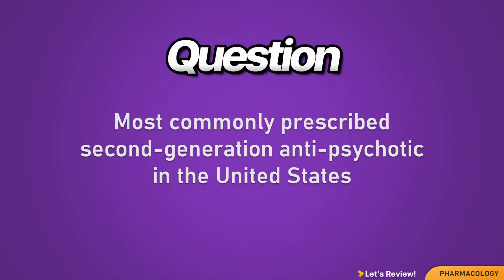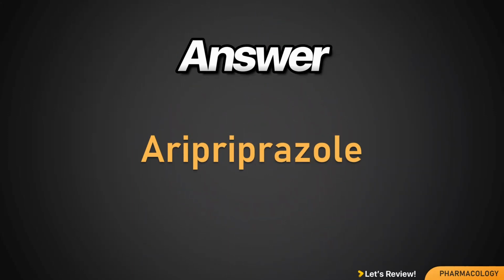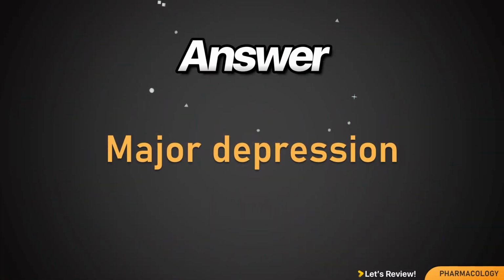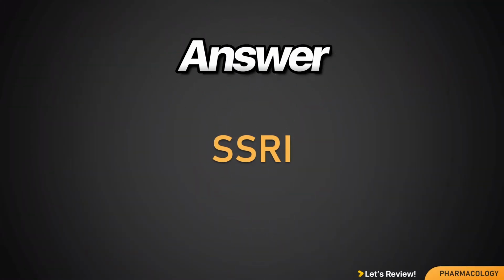Most commonly prescribed second-generation antipsychotic in the United States. Aripiprazole. Most common application of antidepressants. Major depression. Most commonly prescribed first-line agents in the treatment of both MDD and anxiety disorders. SSRI.